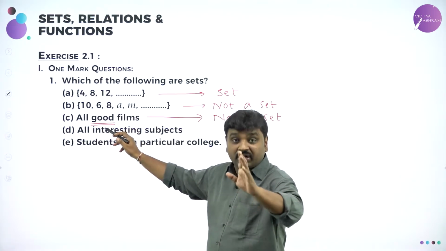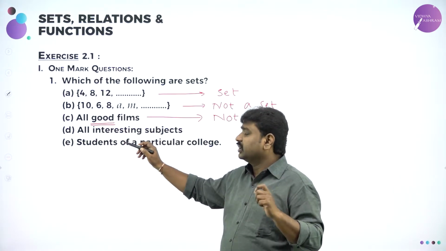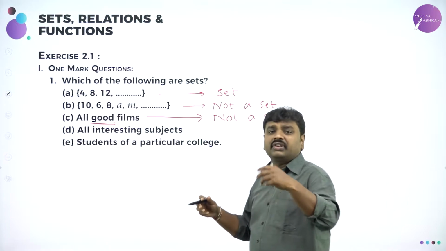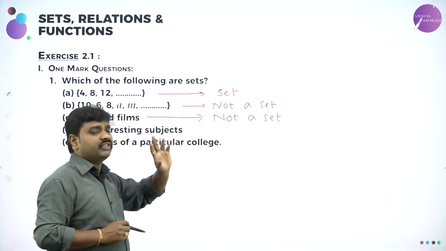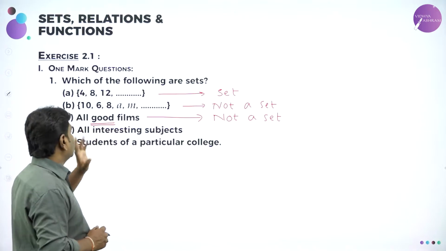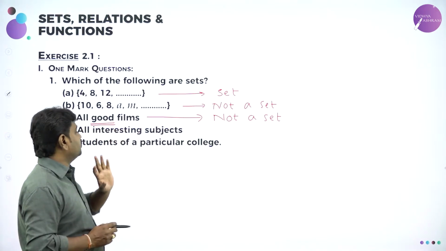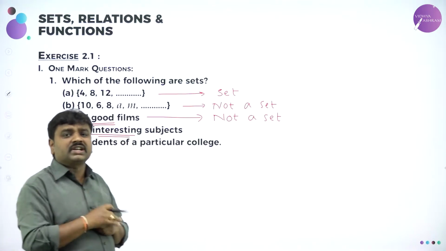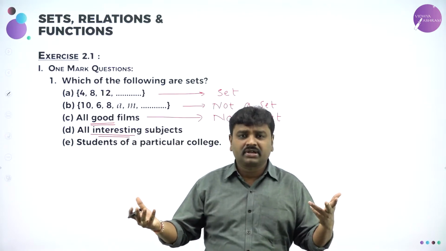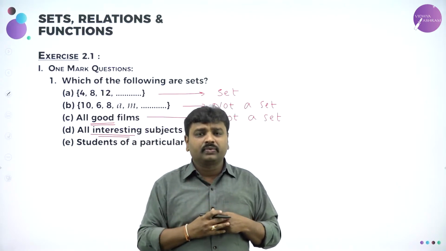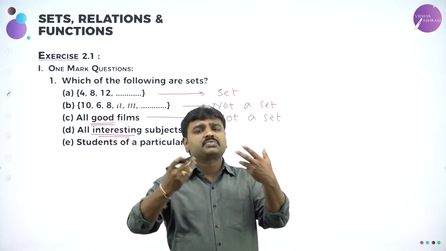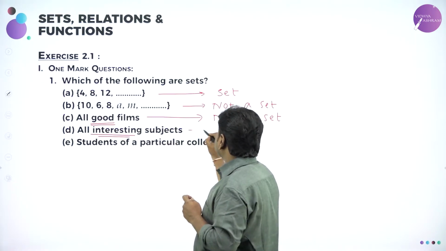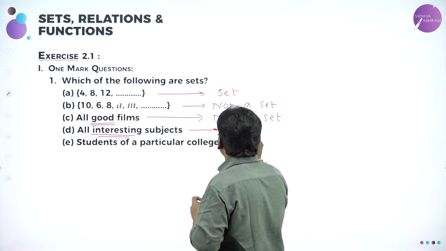Please remember when they use words like good, beautiful, talented, they are opinions. Opinions cannot be clubbed as a set because opinions are different for different people. So therefore, this is not a collection of well-defined objects, so not a set. C is not a set. All interesting subjects. See, again they are using the word interesting. I will tell maths is an interesting subject. For me, yes, it is true. For some of you, it may be true. For some of you, maths may not be interesting, economics may be interesting, computer science may be interesting. So when they use the word interesting, again it is not a collection of well-defined objects. Therefore, this is not a set.